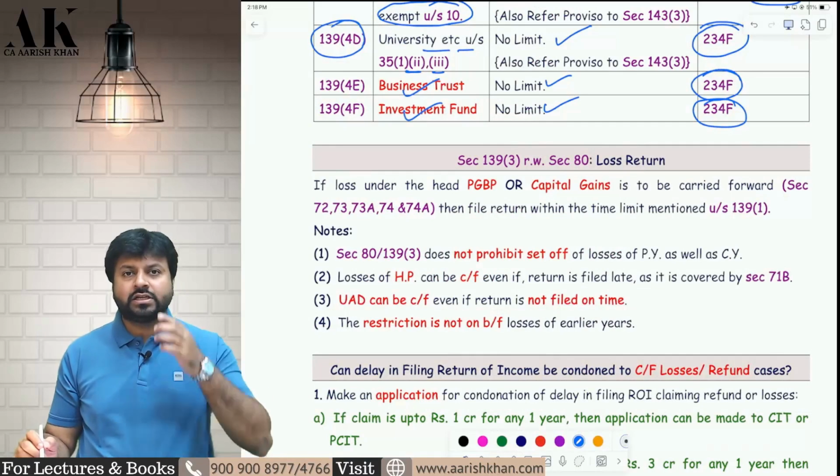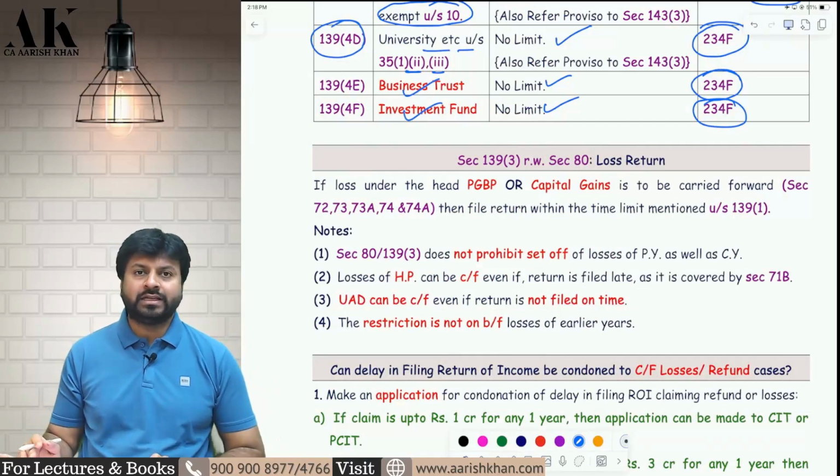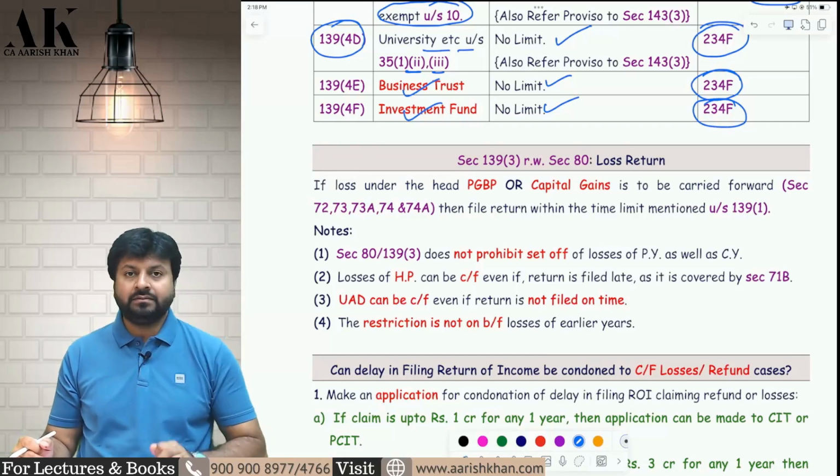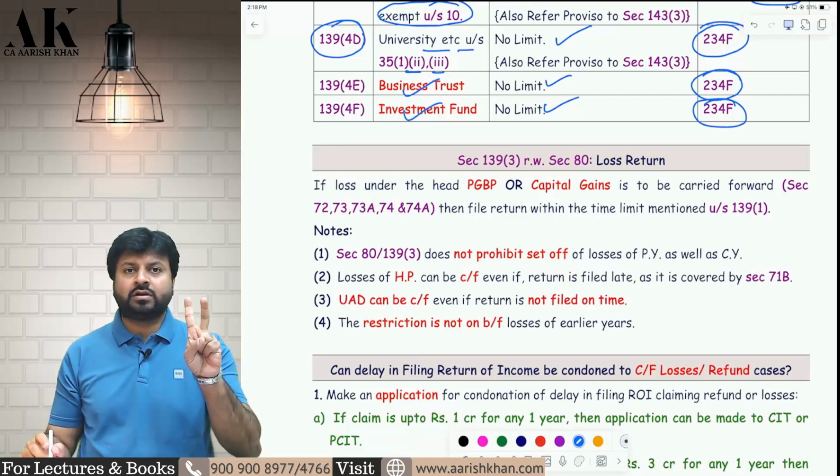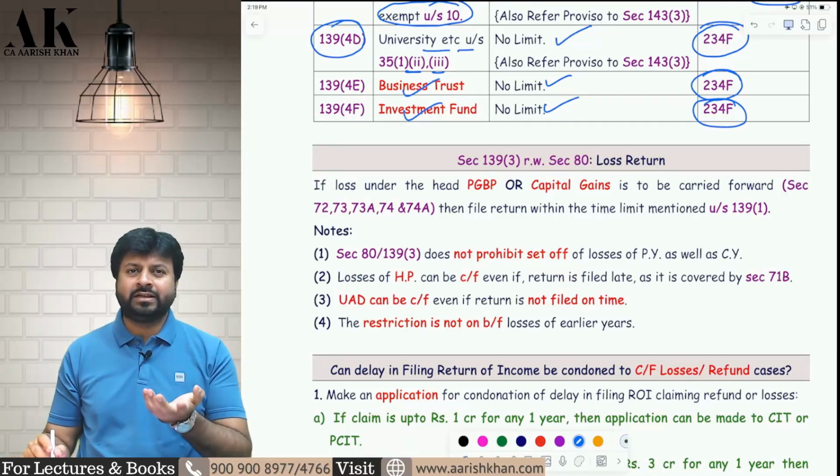Now coming to the next section, here we complete section 139 completely, subsection 1 and its related provisions. Now let's talk about 139(3), read with section 80. What does 139(3) talk about? It talks about loss return. If you want to carry forward PGBP loss or capital gain loss, then you have to file the return on time. It is as simple as that.